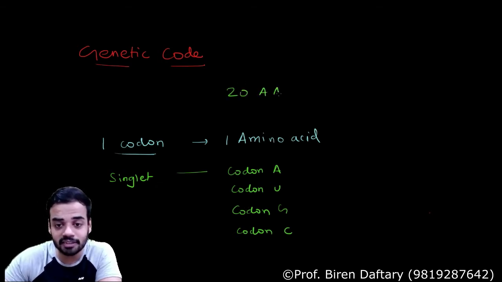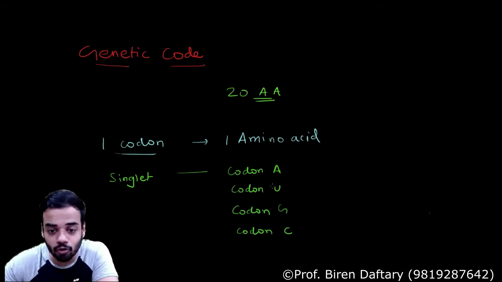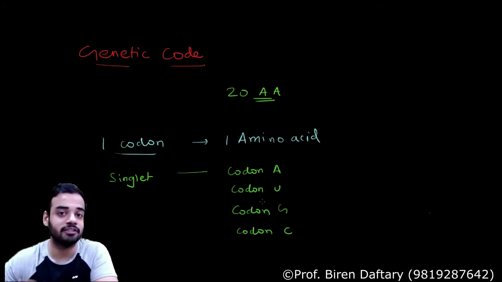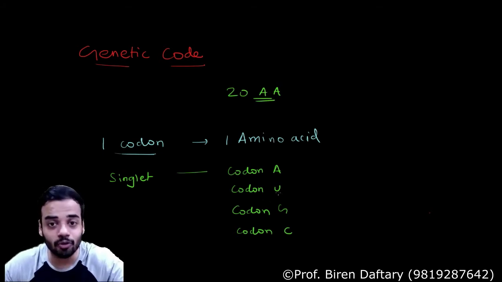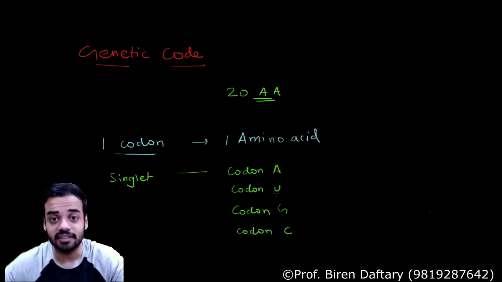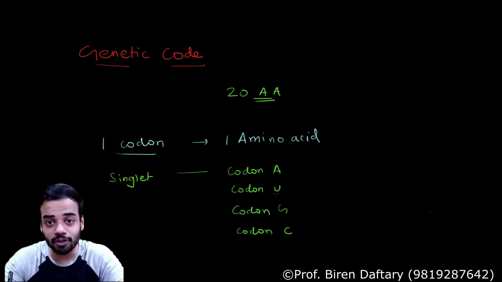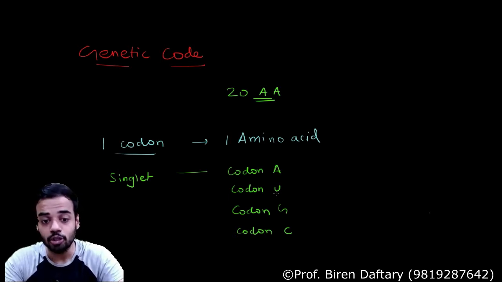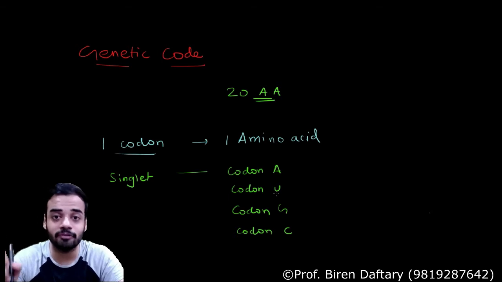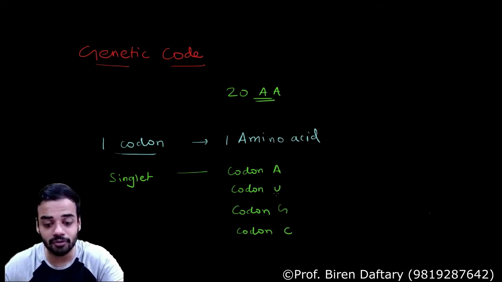Now tell me, how many amino acids do I want to form total? 20 amino acids I want to form. So are 4 codons enough to form 20 amino acids? No. So can a codon be made up of only one nucleotide? No. Actually one codon is made up of 3 nucleotides, but that was not known earlier. So some people said that it is made up of only a single nucleotide, but I have shown why it cannot be.